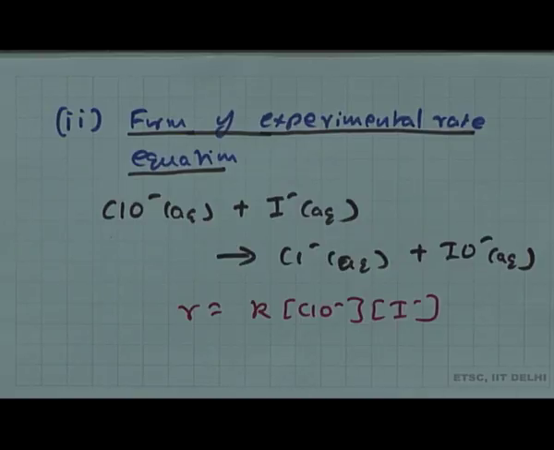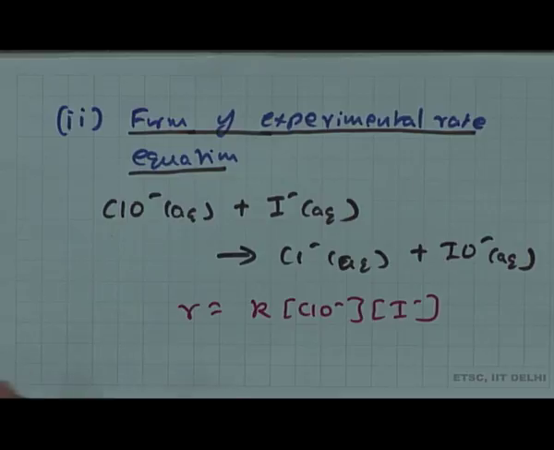This is how you characterize an elementary reaction. Hence, again, if this reaction were really elementary, I could have said that the rate is equal to K times the concentration of ClO minus times the concentration of I minus. Now, remember, this is a theoretical one. That means, if this reaction had been elementary, I can write it in this form.